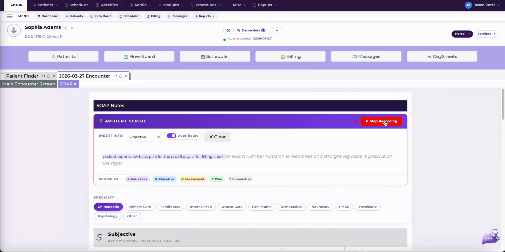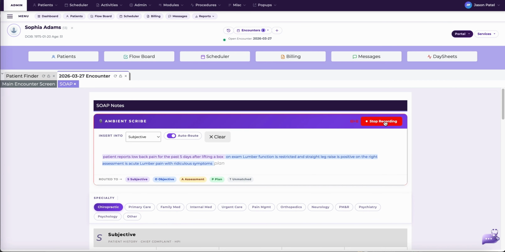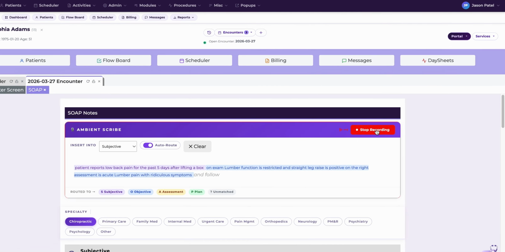Your assessment might indicate acute lumbar pain with radicular symptoms. The plan could include a diversified adjustment, e-stim, home ice treatment, and a recommendation for follow-up visits twice next week.